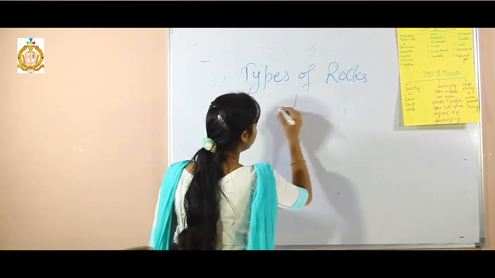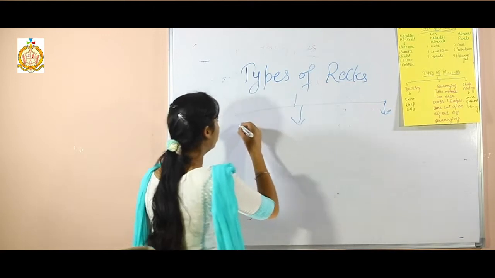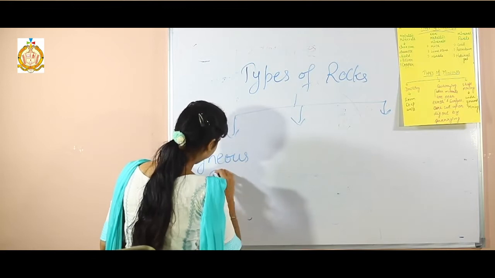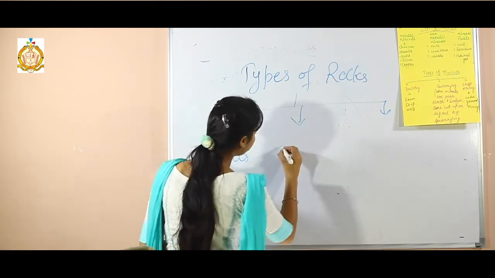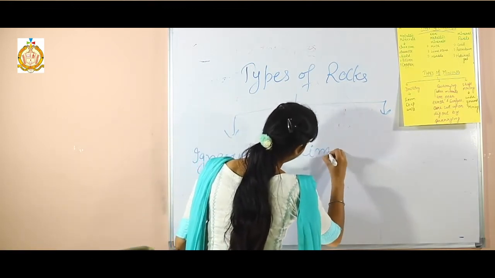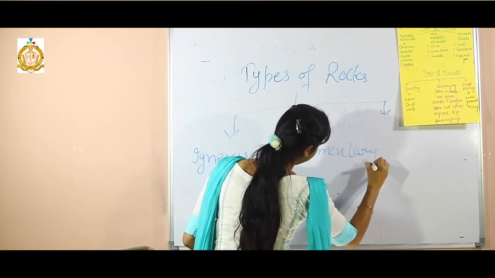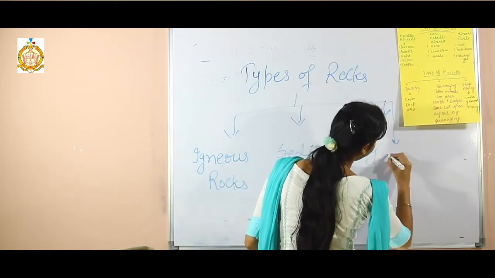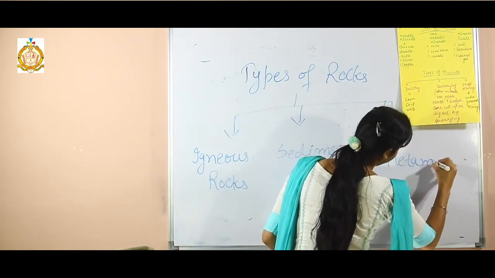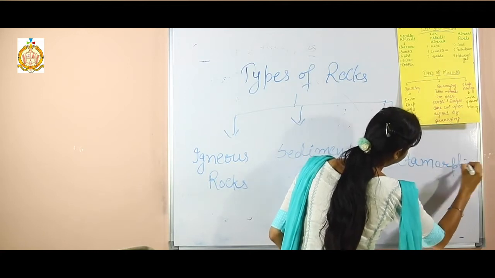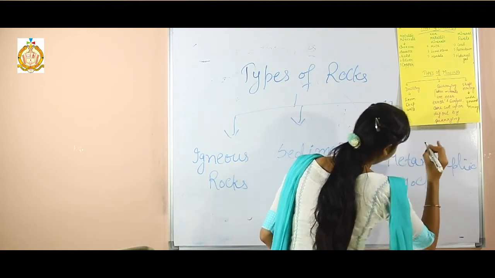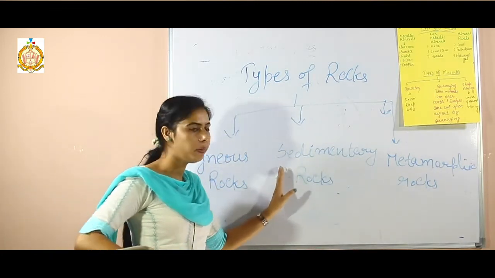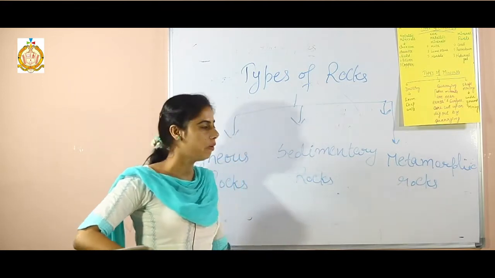Types of rocks. Igneous rocks, sedimentary rocks, and the last one is metamorphic rocks. There are three main kinds of rock. First one igneous rocks, second is sedimentary rocks, and third one is metamorphic rocks.